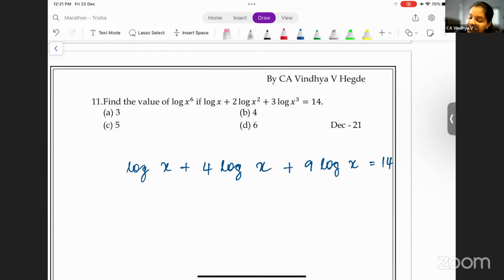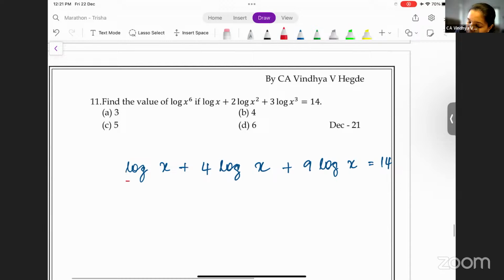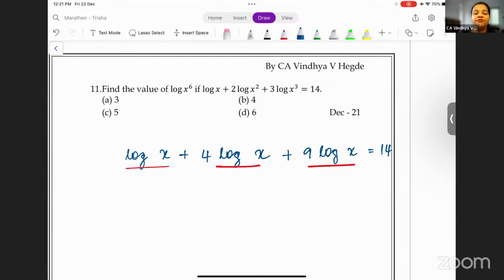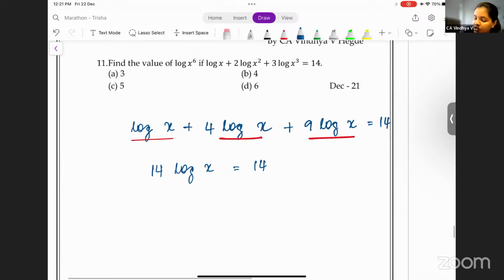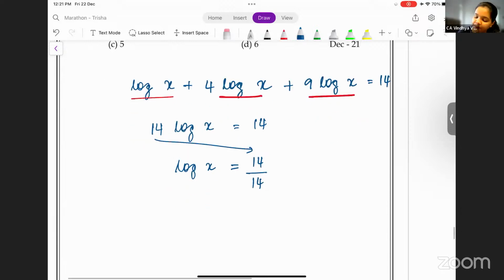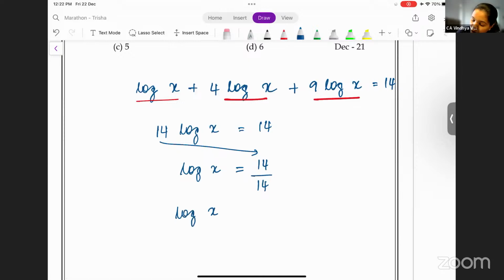Now, since the log values are the same, log x, log x, log x, you can simply add the three terms. So 1 log x, 4 log x plus 9 log x, okay? Which is 1 plus 4, 5, 5 plus 9 is 14 log x is equal to 14. So you can shift this to the other side. You get log x is equal to 14 by 14, which means log x is equal to 1.